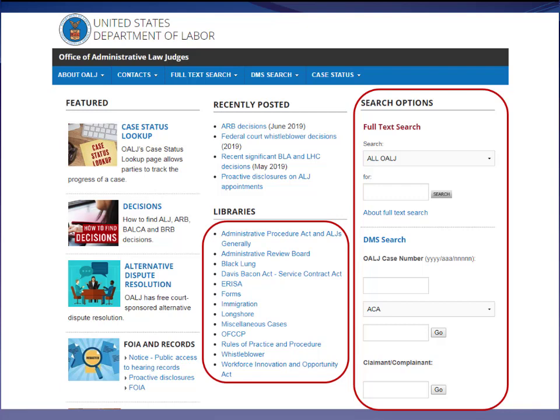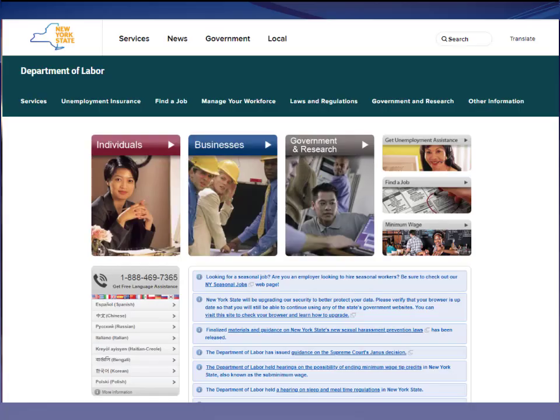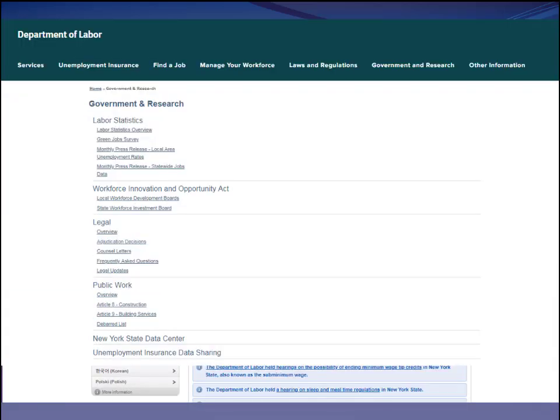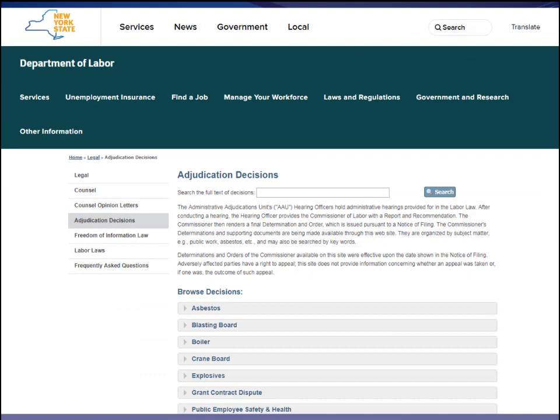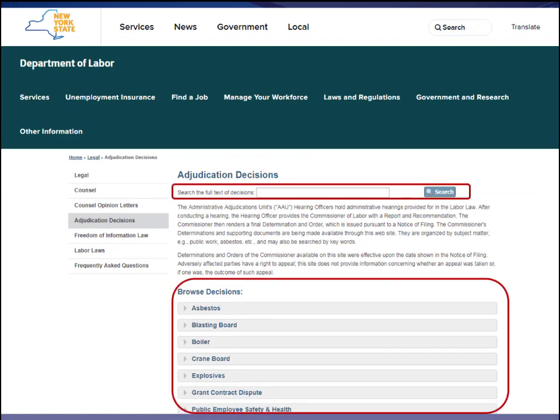Similar decisions are available on the New York State Department of Labor website. So now we're switching over to state administrative adjudications. First, I would go to the New York DOL website. I'd navigate to Government and Research, and then once there, I would select Legal, and then I would choose Adjudication Decisions. Now, like the federal DOL site, you can browse by subject, or you can run a keyword search to find New York State DOL adjudications relevant to your topic.